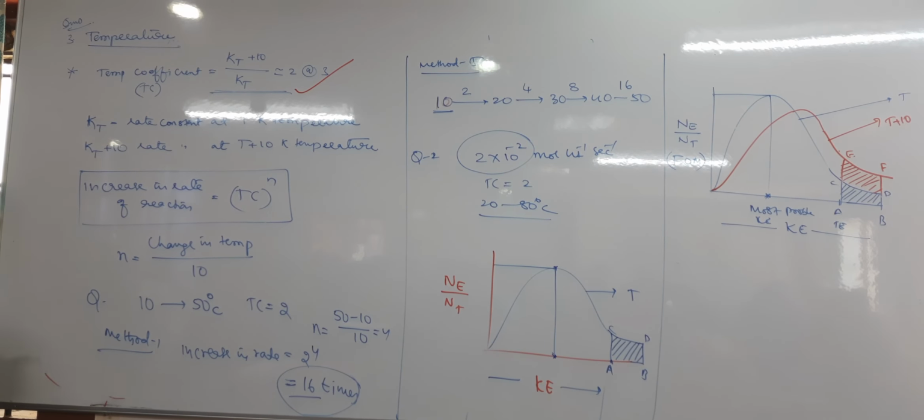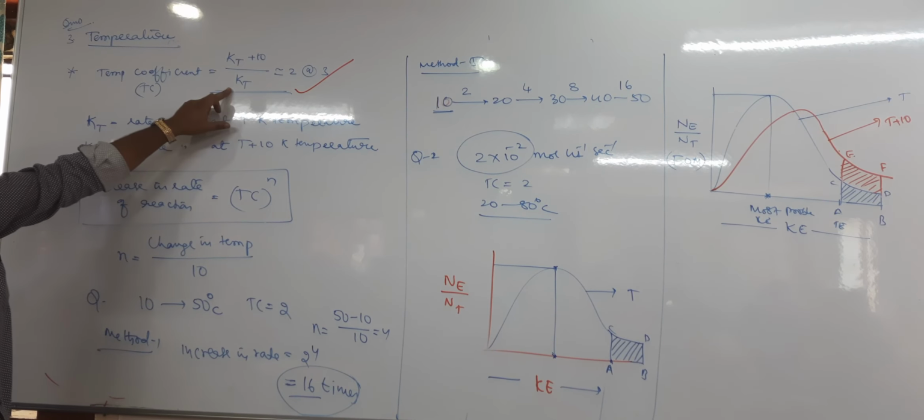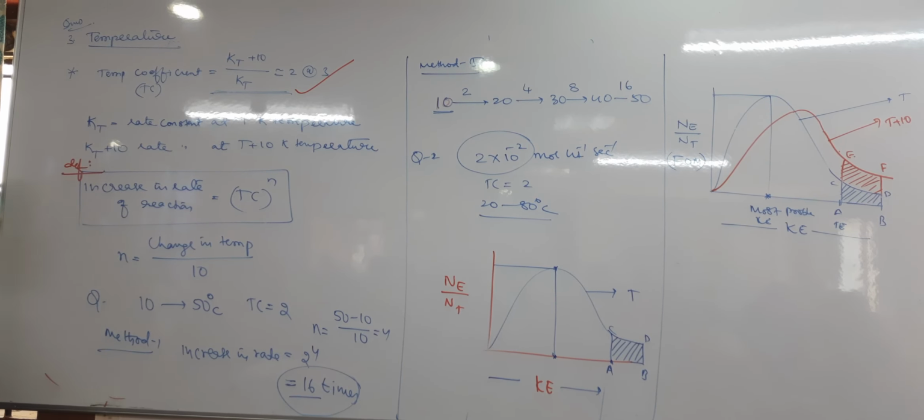Take one definition. What is the temperature coefficient? It is actually a ratio, no? The ratio of the rate constants that differ by 10 degrees Celsius is called the temperature coefficient.